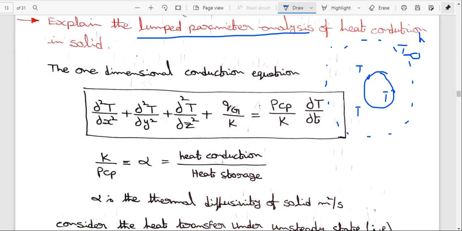There is no change in temperature at the surface and at the center of the body. That means the entire body is at the same temperature, Ti. This is the negligible internal resistance, the lumped analysis system diagram.